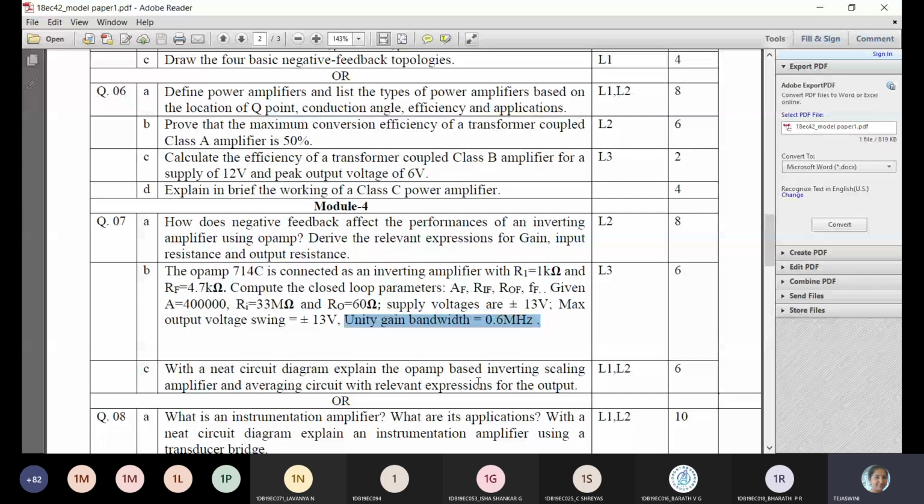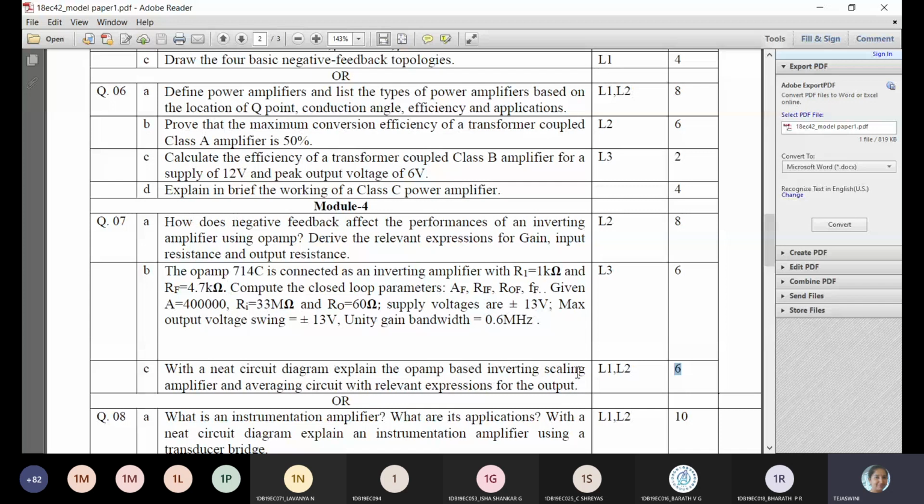So next, with a neat circuit diagram explain the op-amp based inverting scaling amplifier and averaging circuit, with relevant expressions for the output. So inverting, scaling amplifier and averaging circuit, you need to write with the relevant expressions, that is for 6 marks. So here the circuit is the same but the analysis is different, so marks will be divided. Circuit carries 2 marks. 2 marks for the inverting scaling amplifier, 2 marks for averaging equations. So equally divided, 2 marks each.